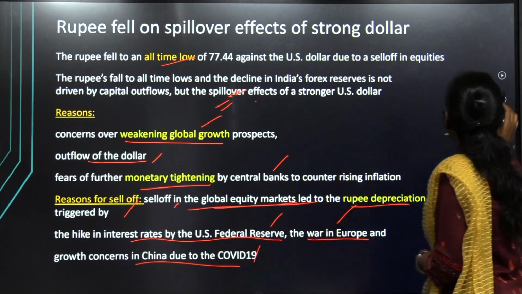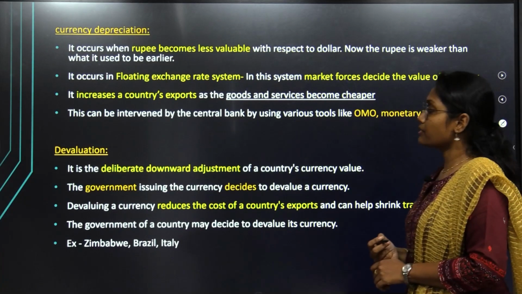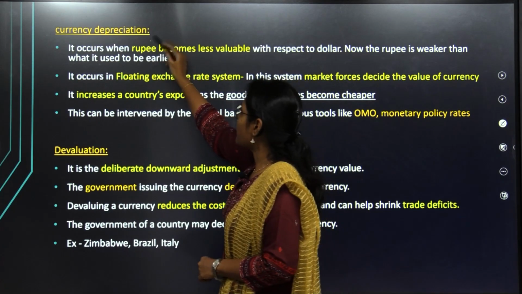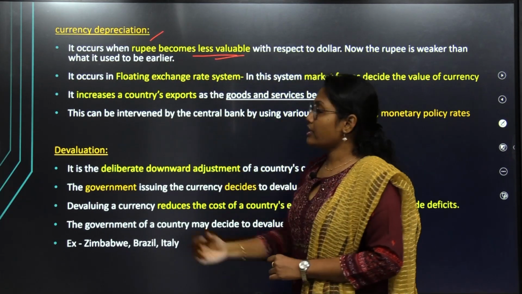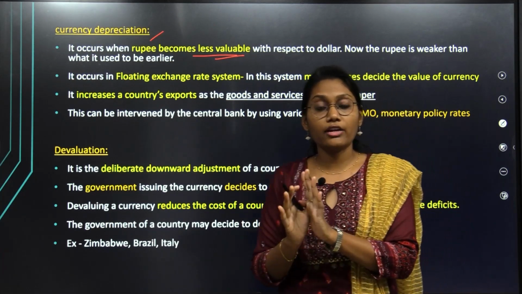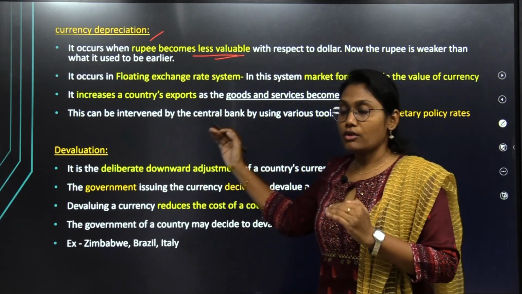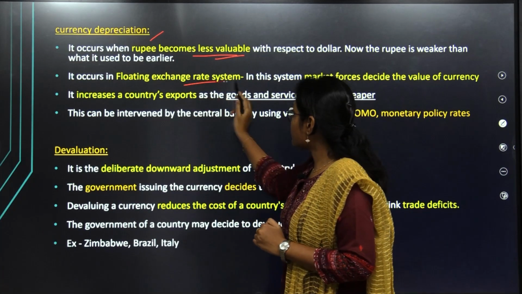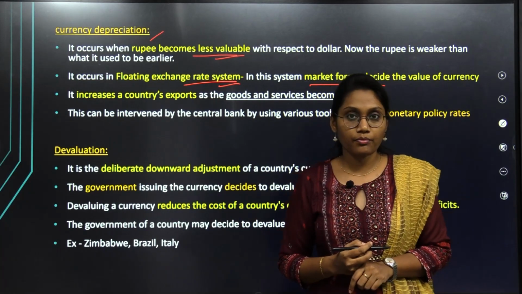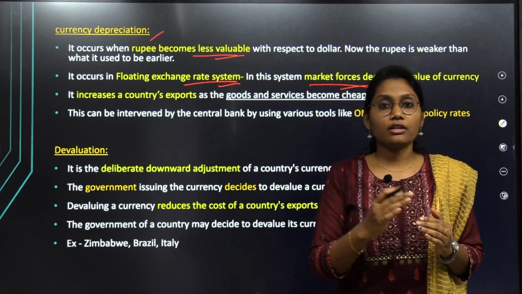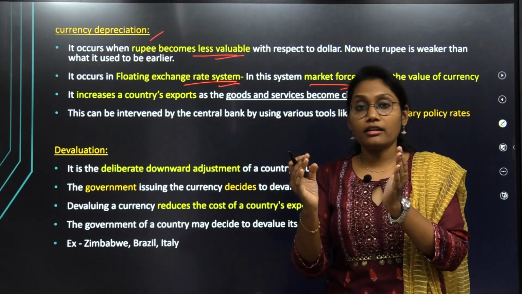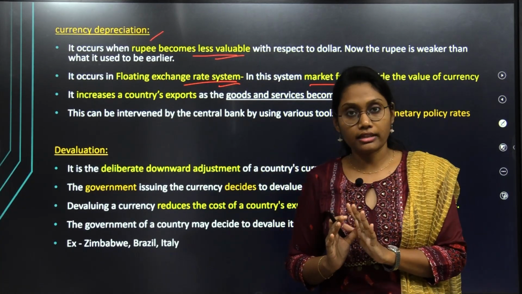Okay, now let us see the difference between the words depreciation and devaluation. Currency depreciation is nothing but the reduction of the value of the currency. But who will reduce the value of the currency? Under the concept of depreciation, the market system decides the value of the currency. So, if the market scenarios are at high risk, that will automatically impact the value of the currency.